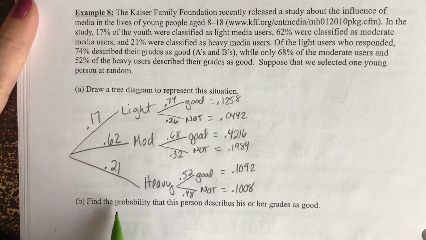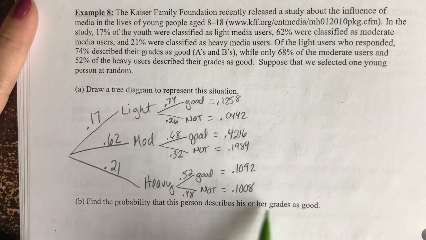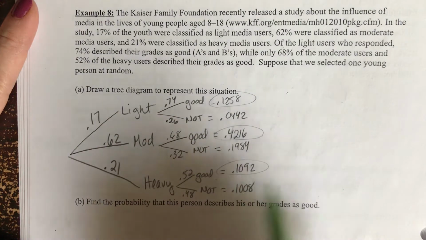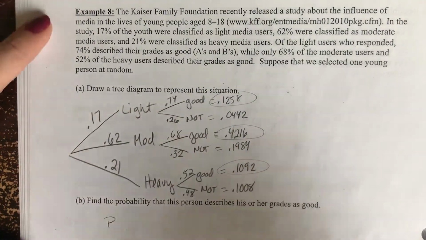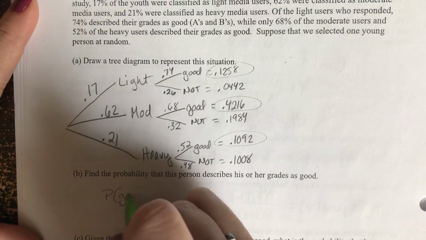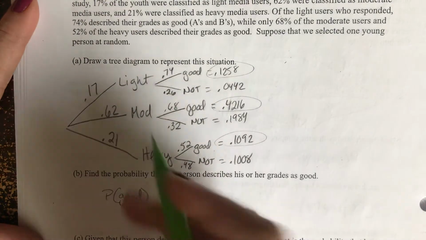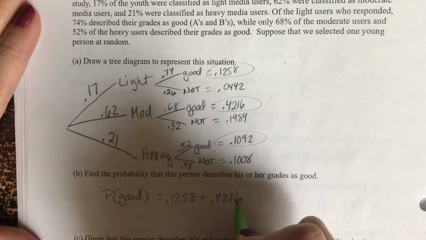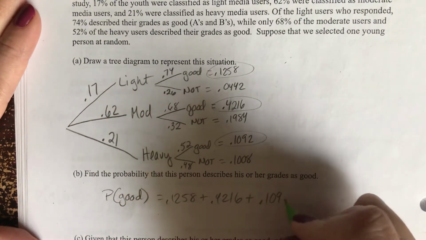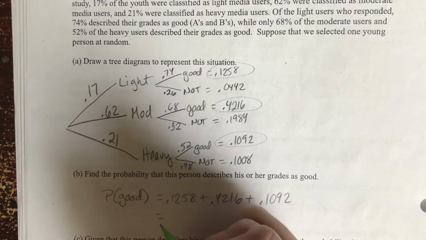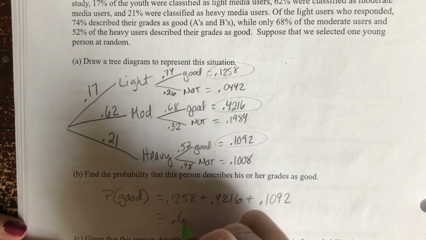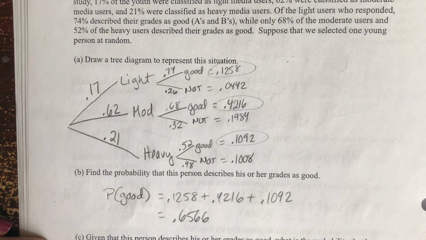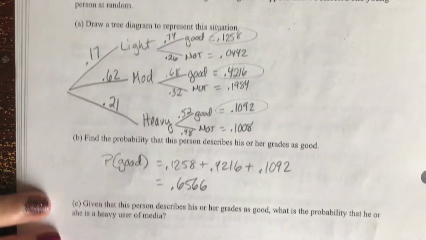So first we want to find the probability that this person describes his or her grades as good. So our good would be these three. So the probability that they describe their grades as good, we're going to have 0.1258 plus 0.4216 plus 0.1092. So the probability that we describe our grades as good should be 0.6566.